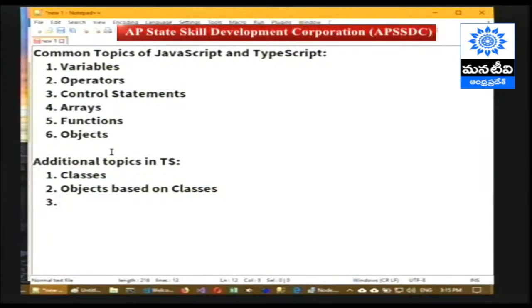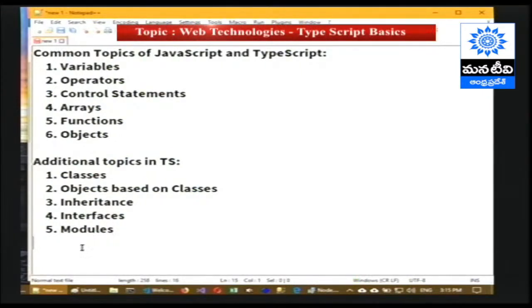We are able to create a class, and based on the class we are able to create objects, and also inheritance, interfaces, and also modules. These are the main topics available in TypeScript. These topics need to be learned by a developer in order to enter into Angular.